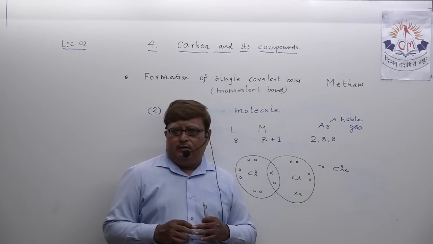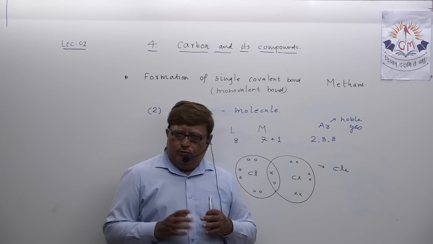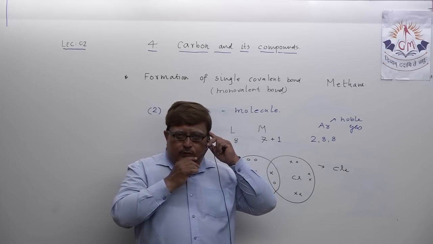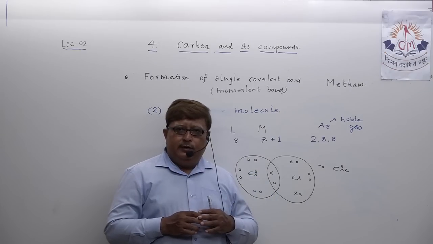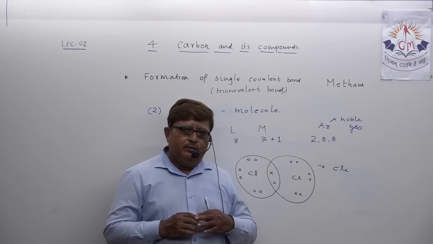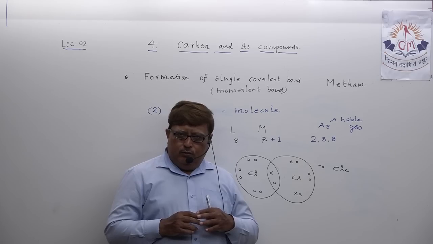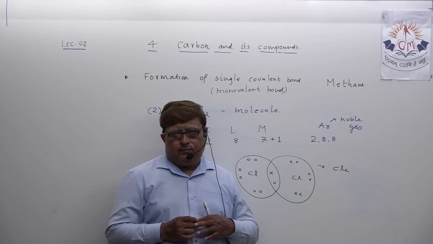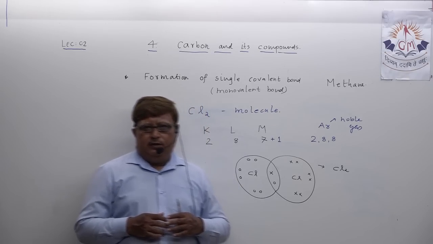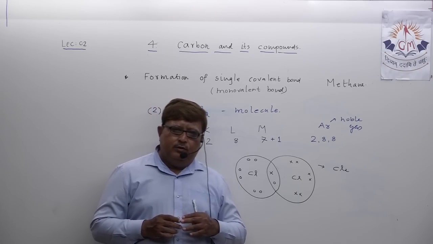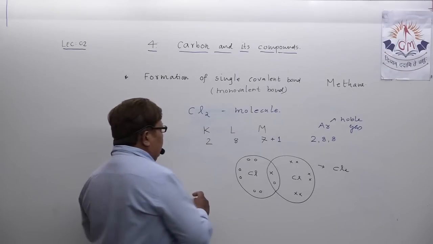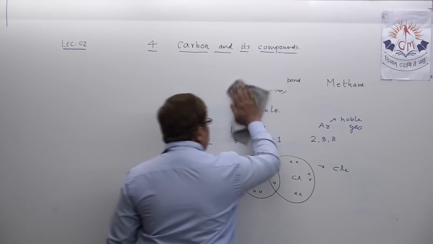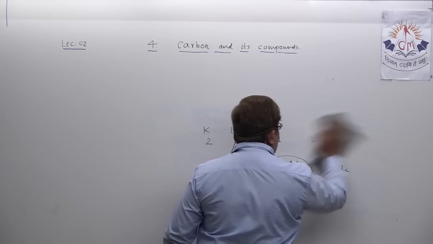Does it happen that between two atoms of the same element, atoms of the same element share two pairs of electrons or three pairs of electrons? Let us try to understand the formation of one molecule where you will see formation of a double covalent bond.